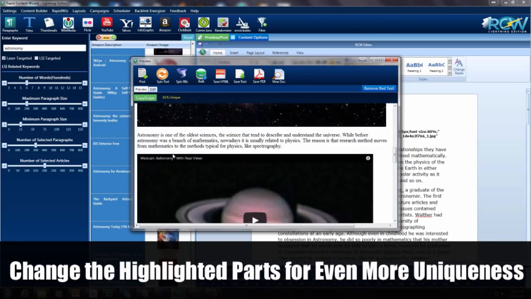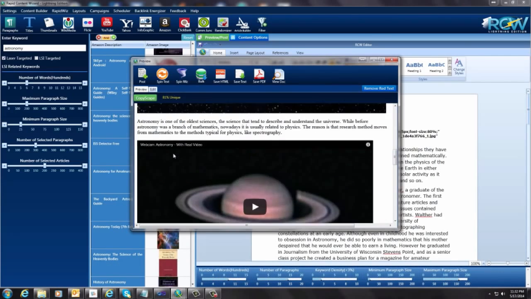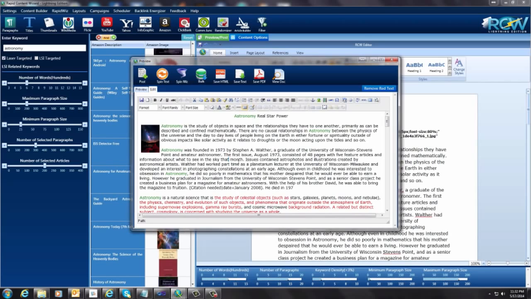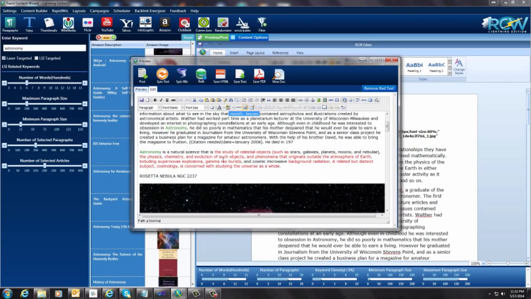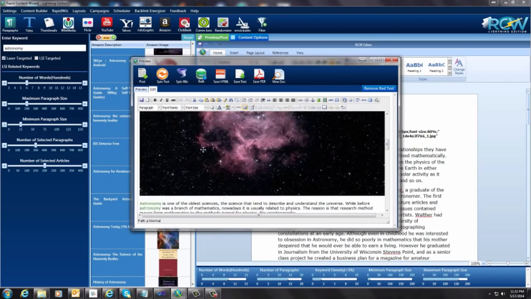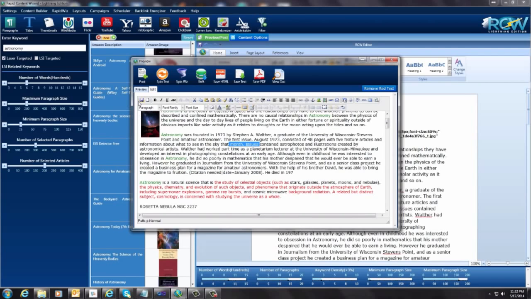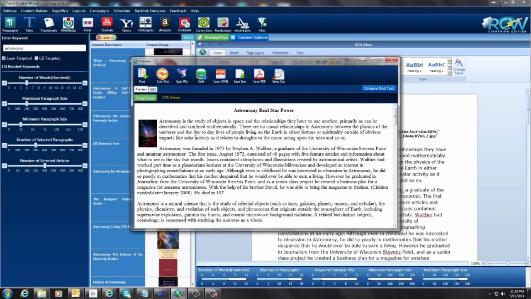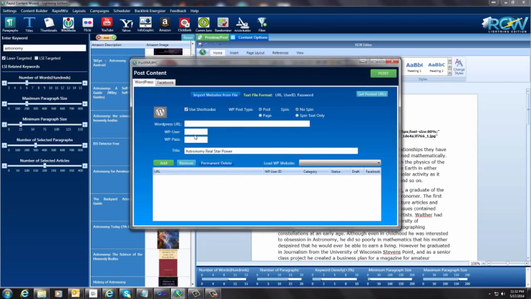So you can come down in here and you can see this red text, and you can come over here to the edit button, and it's in here as well, and you can change this to make it as unique as you want, or remove it, or whatever you want to do with it. But I'm just letting you know that's a very useful, very powerful tool to use, Copyscape, to make your blogs as unique as possible. Okay, well, the next step will be I'm going to remove this red text, which is this little button over here, and we're going to go over and we're going to post this now.